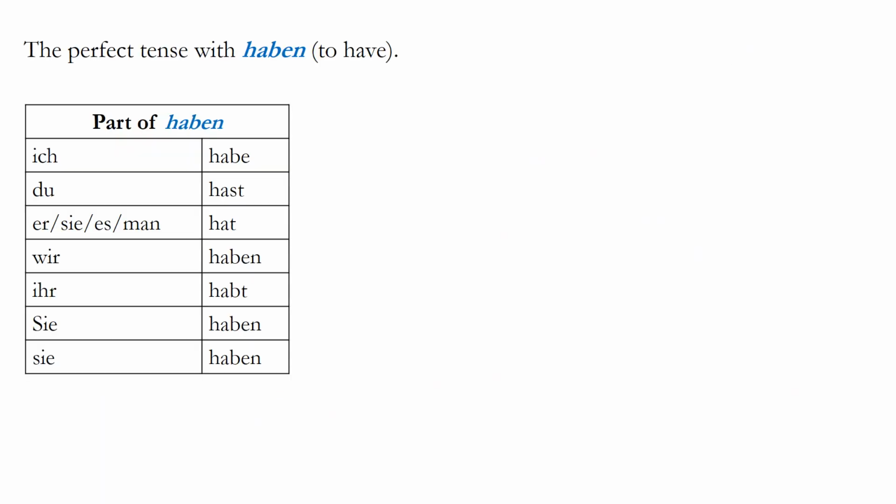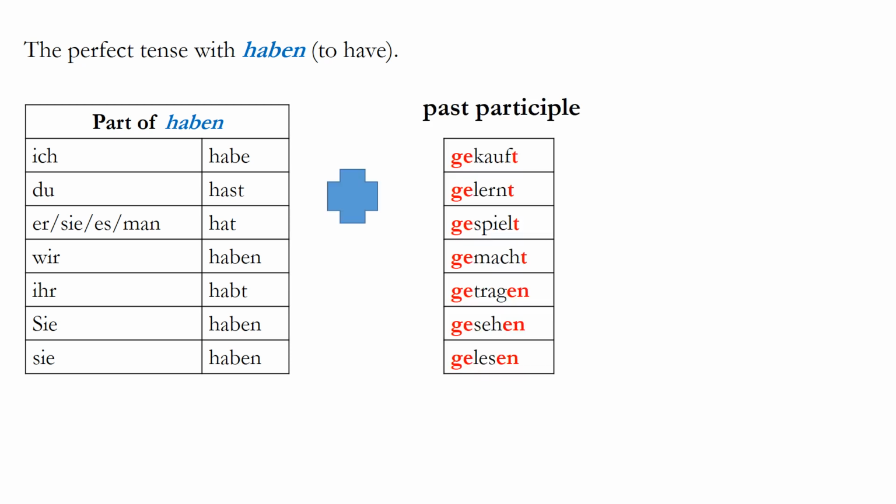So let's look at the perfect tense with haben to start. So here you see we have the part of haben, and I've included the subject there, with the past participle. The first 4 are regular verbs, a g and a t, and the last 3 irregular verbs. So looking at this, how would you say, I have bought, or I bought?